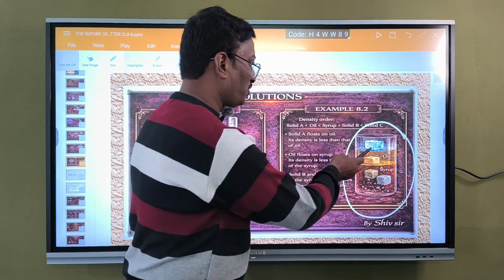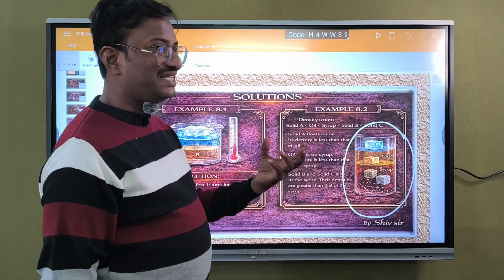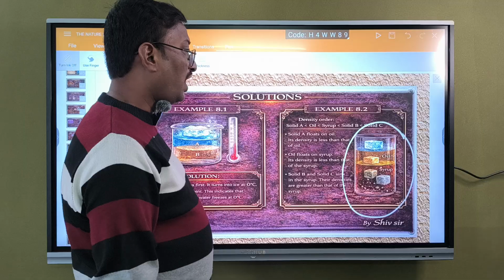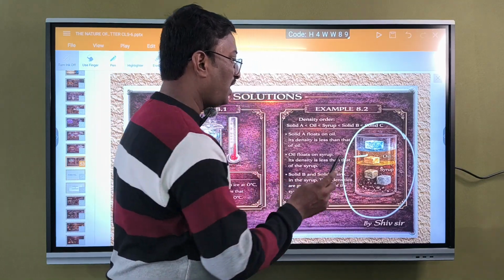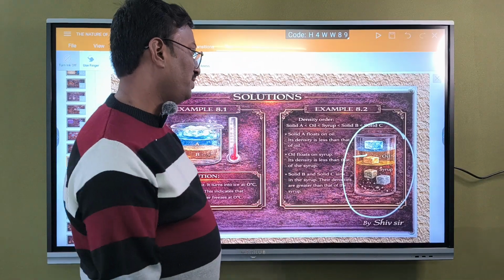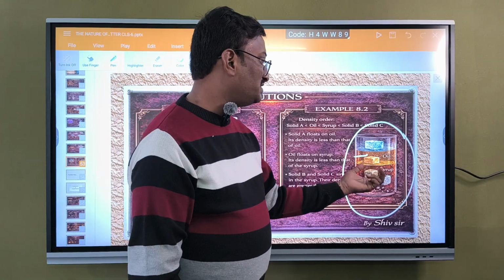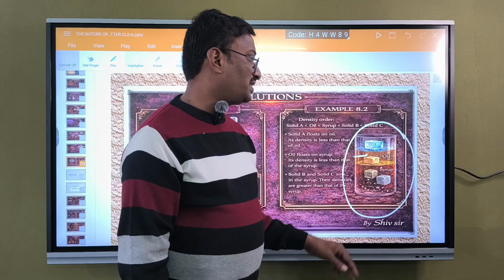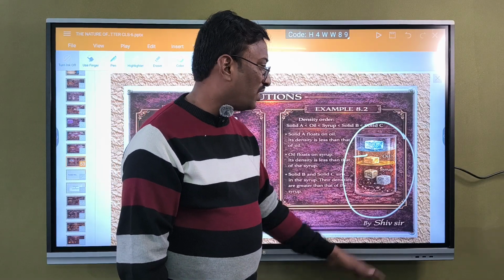Solid A is floating on the oil, so its density is much less than that of oil. Oil floating on the syrup indicates oil density is less compared to syrup, and few solids dipped inside the syrup indicate that those two solids have much more density compared to all the other liquids.